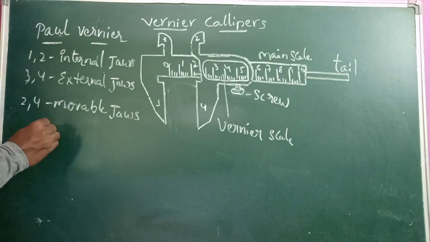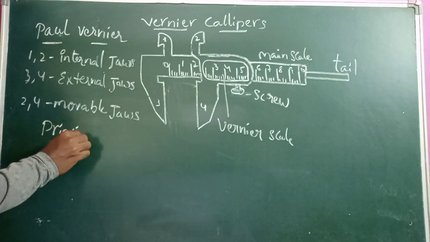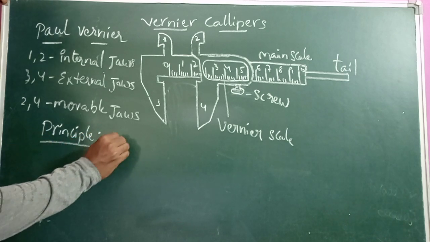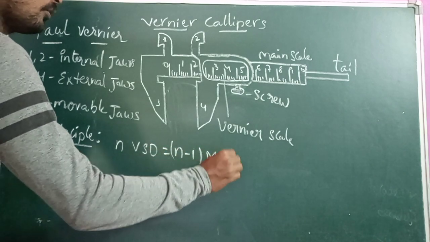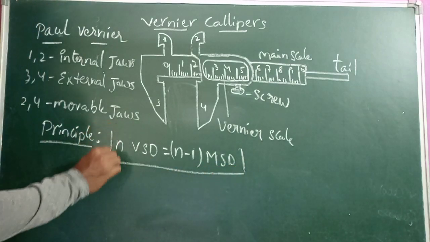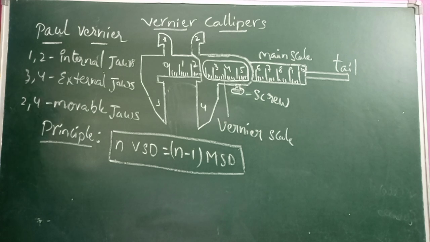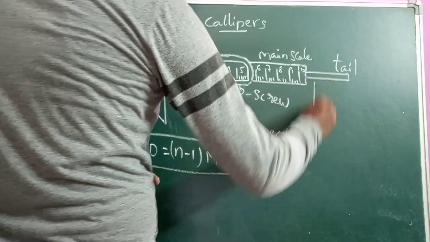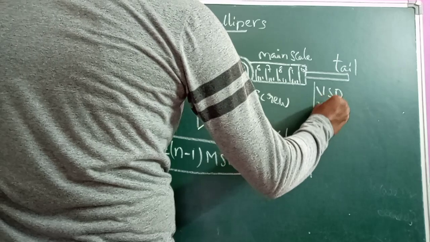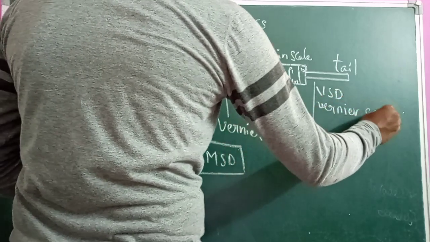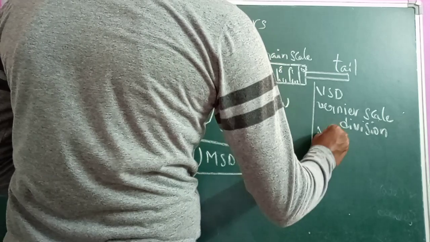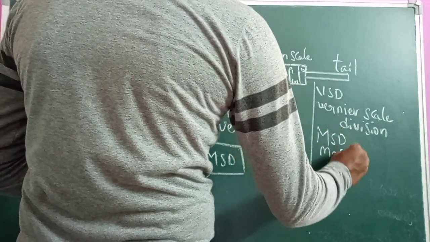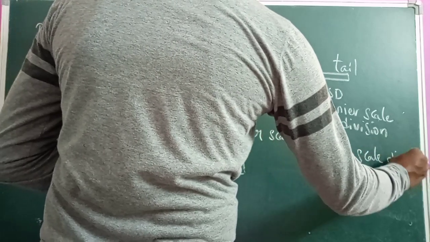It works on the principle of N VSD equals N minus 1 MSD. This is important. Here VSD stands for vernier scale divisions, and MSD stands for main scale divisions.